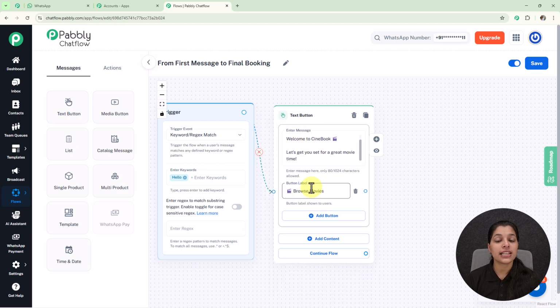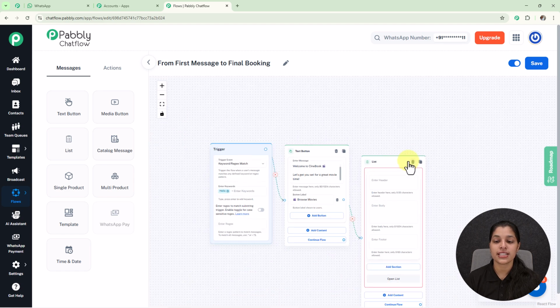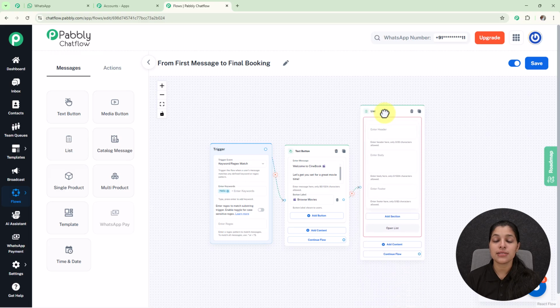Now if my users select this button, that is browse movies, I'm going to show them the list of the movies now showing. For that we just have to drag and drop, and here we are getting this option for list, which you have to select. Now on this list node it is asking me to enter a header, body and footer for the list. I'm going to provide just the body, but you can provide a header or footer message as well.